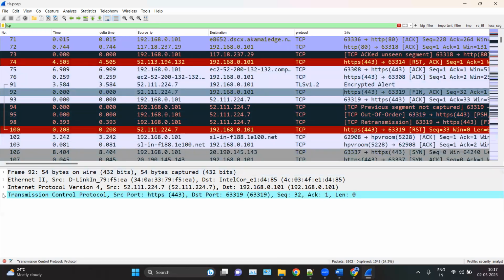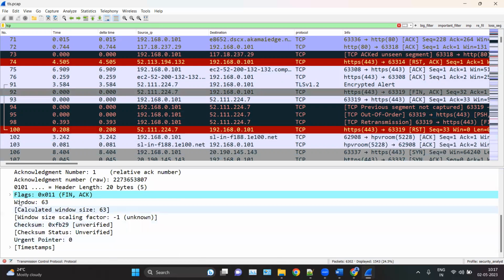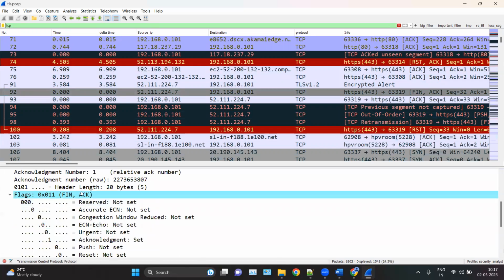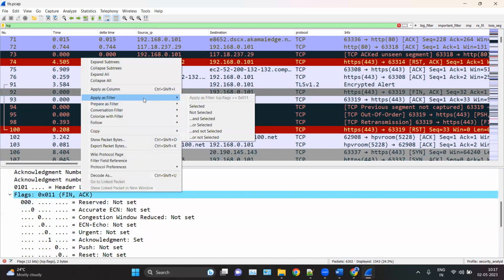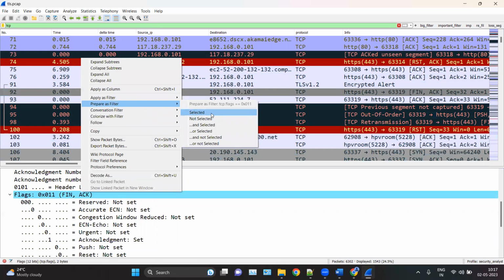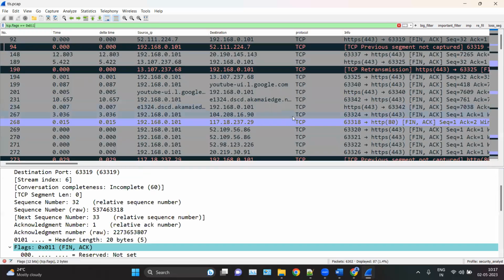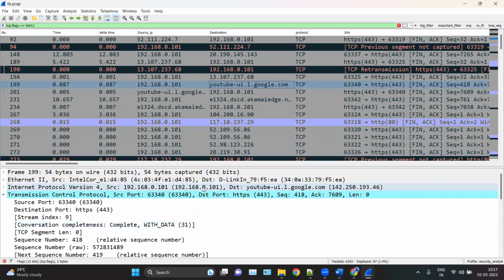Okay, in the TCP flags, FIN-ACK packet, right click, apply as filter, selected, enter. So this will show you the FIN-ACK packets of the communication. So let's find it for YouTube. So let's apply the filter.